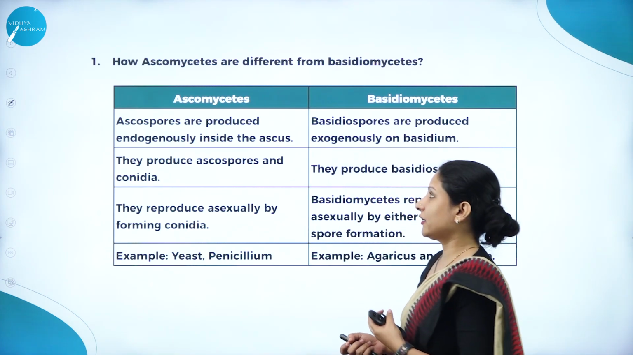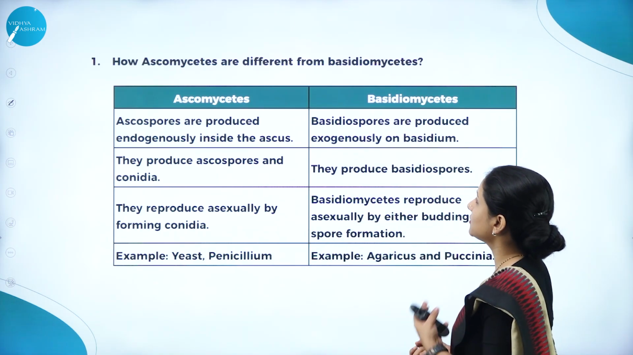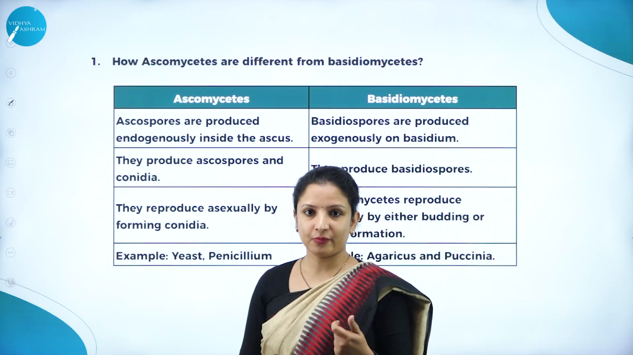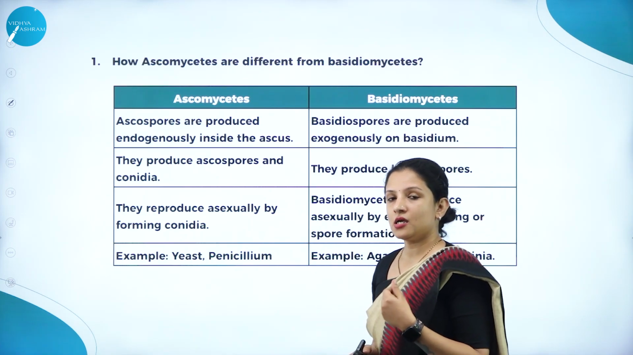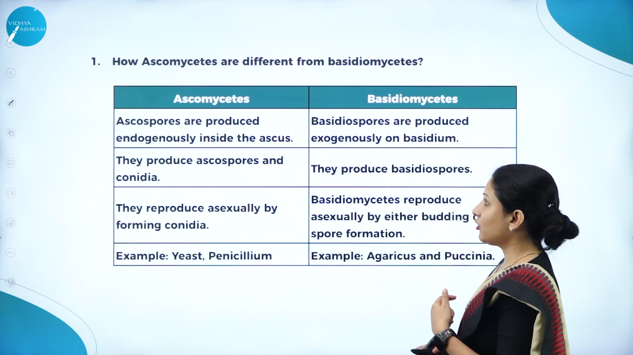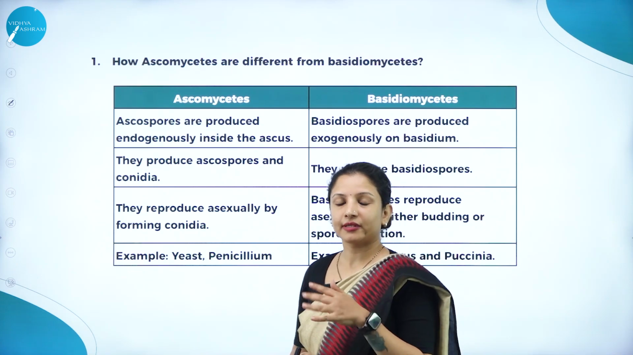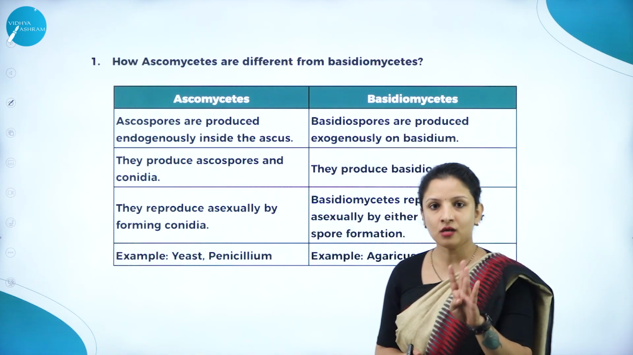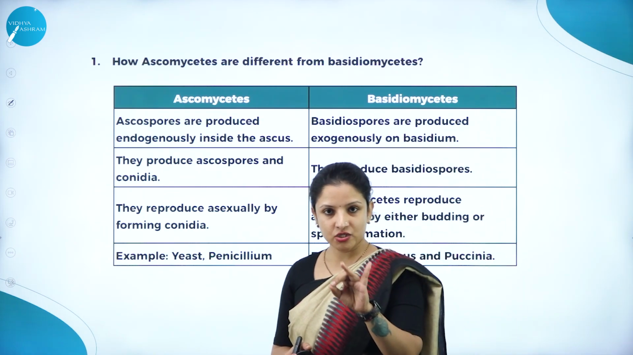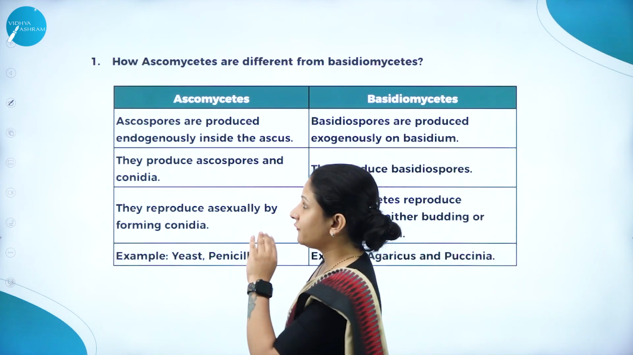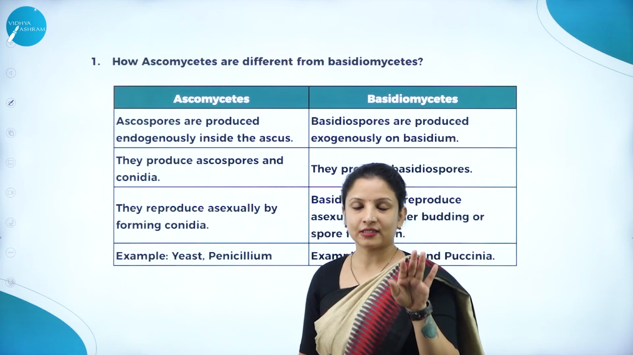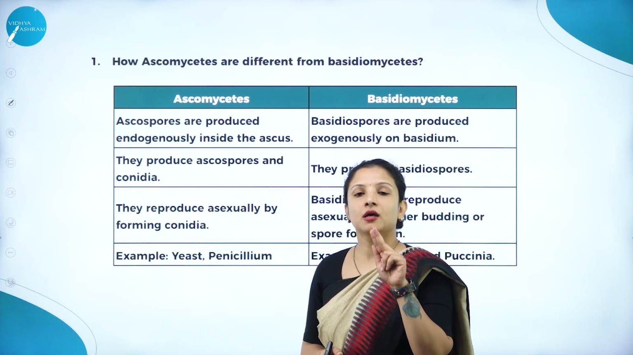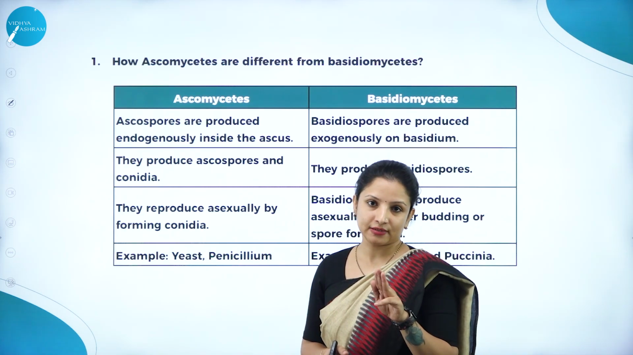So the first question that I've put here is how Ascomycetes are different from Basidiomycetes. Ascomycetes and Basidiomycetes come under the fungi, right? In this chapter we learned the 5 kingdom system of classification: Monera, Protista, kingdom Fungi, Plantae and Animalia. Fungi is made up of 4 classes: Phycomycetes, Ascomycetes, Basidiomycetes and Deuteromycetes.